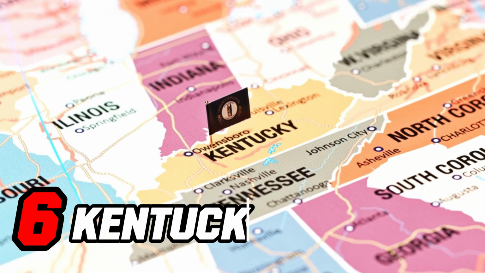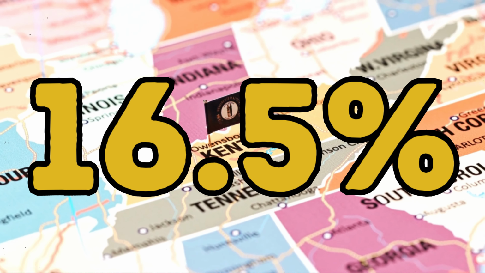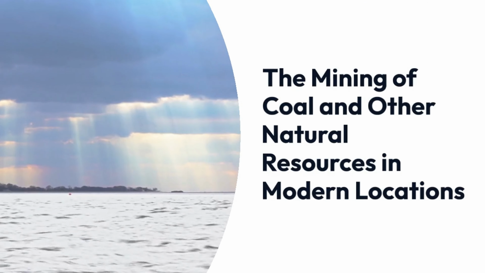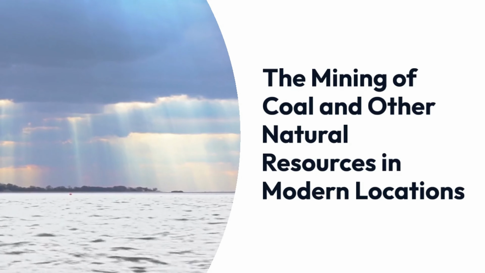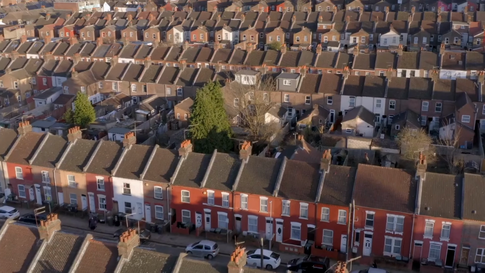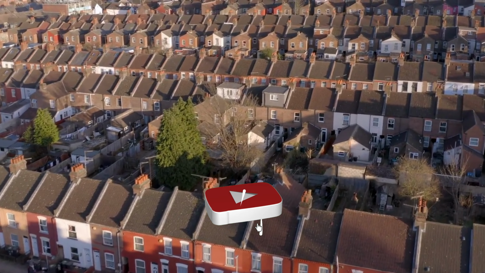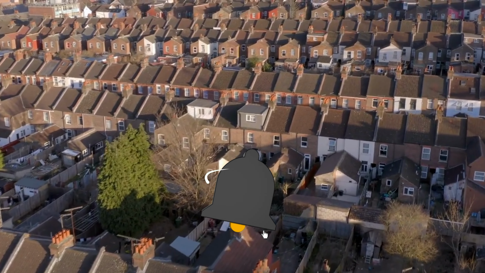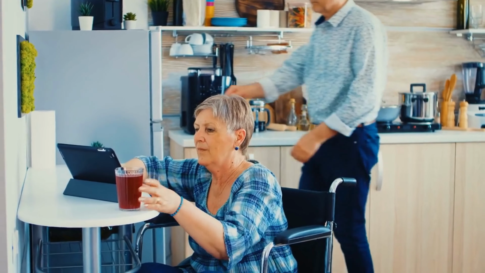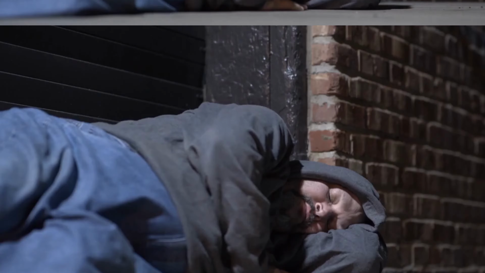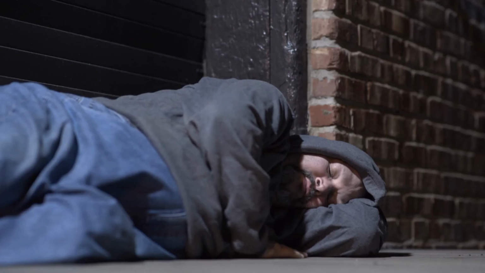Number 6, Kentucky. In Kentucky, 16.5% of the population is poor. The mining of coal and other natural resources in industrial locations is essential to Kentucky's economy. Fluctuations in these areas affect the unemployment rate and increase the likelihood of impoverishment. Wage misfortune and unemployment are particularly caused by changes in the energy sector. Vagrancy is an issue in Kentucky, and access to decent housing is limited.